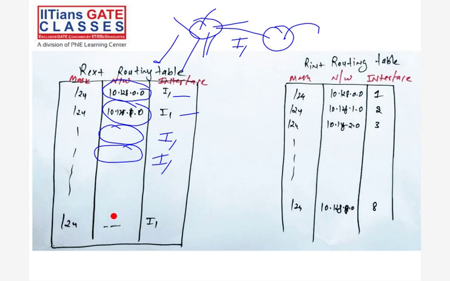Up to S8. And what about the internal routing table? In the internal routing table, this subnetwork ID has interface 1, which points to subnetwork 1, and this network ID points to this interface. Similarly, this network ID points to the third interface. Your subnetwork ID and network ID are the same for now. It's a network, right? So if I'm calling it network ID or subnetwork ID, it's the same thing because it is a network.